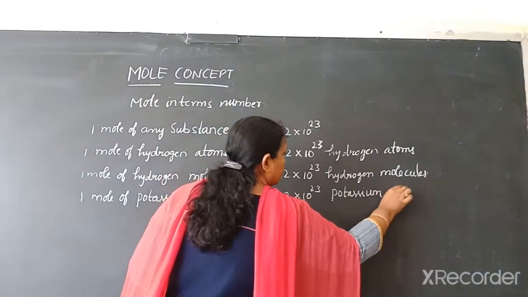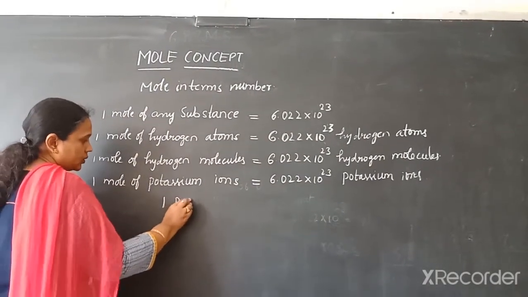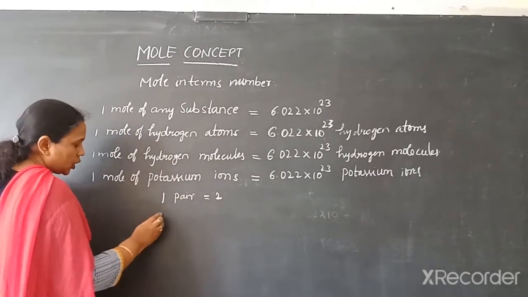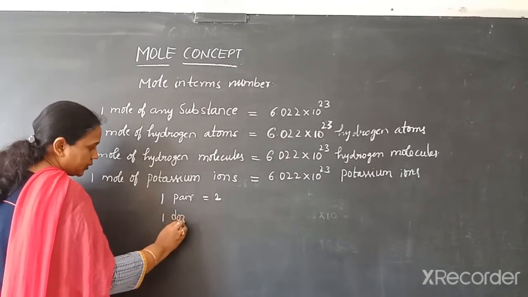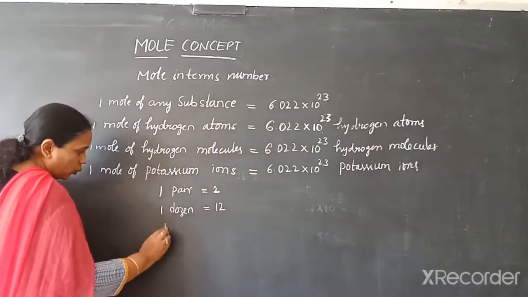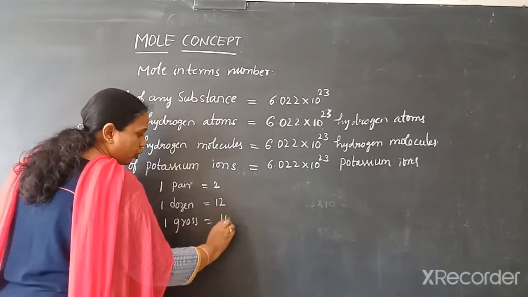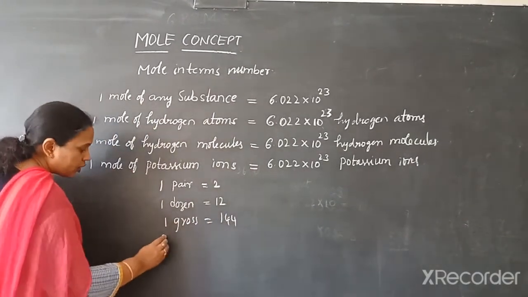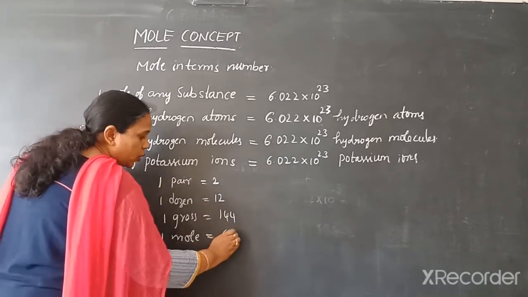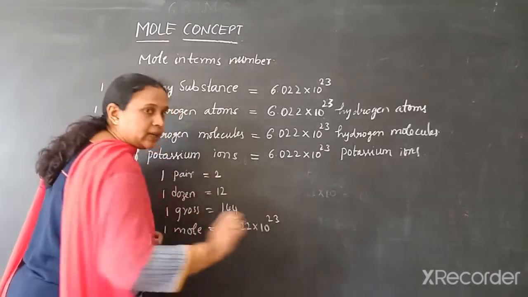Now, just as 1 pair equals 2 in number, 1 dozen equals 12 in number, 1 gross equals 144 in number, 1 mole equals 6.022 into 10 power 23 in number.